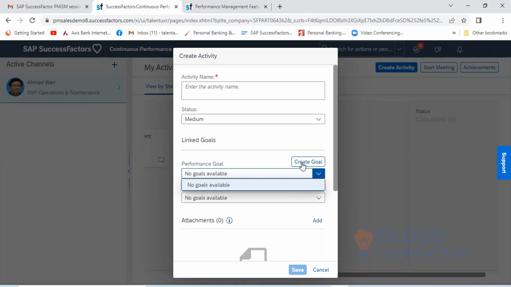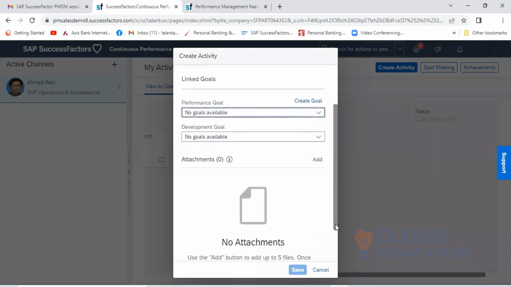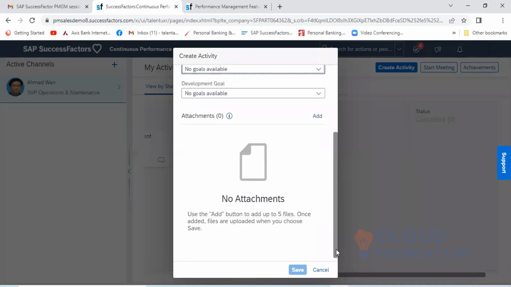If you want to create a goal and link it with the activity, you can go and do it. And supportingly, if you want to attach any document, you can attach the document here also.